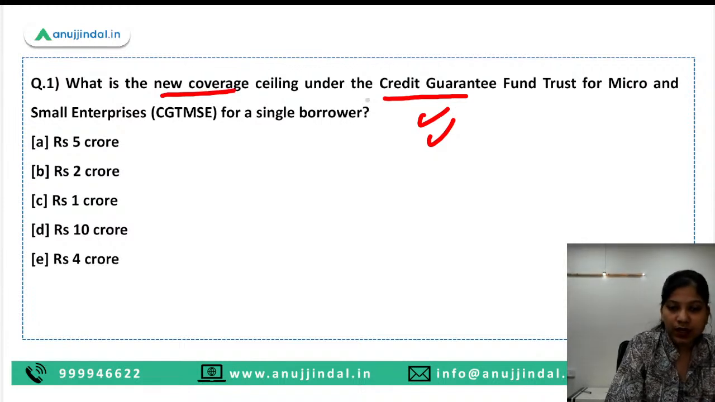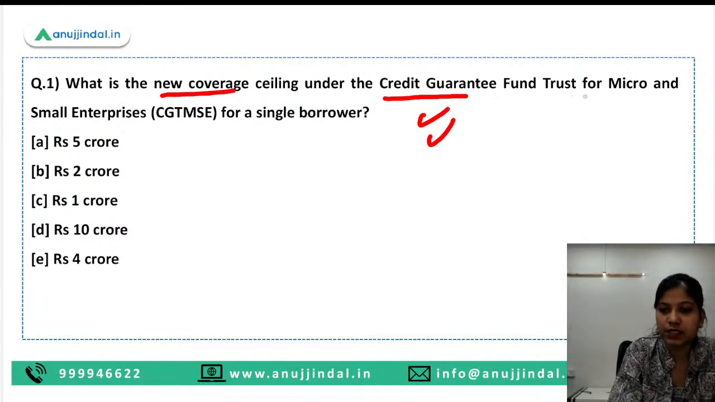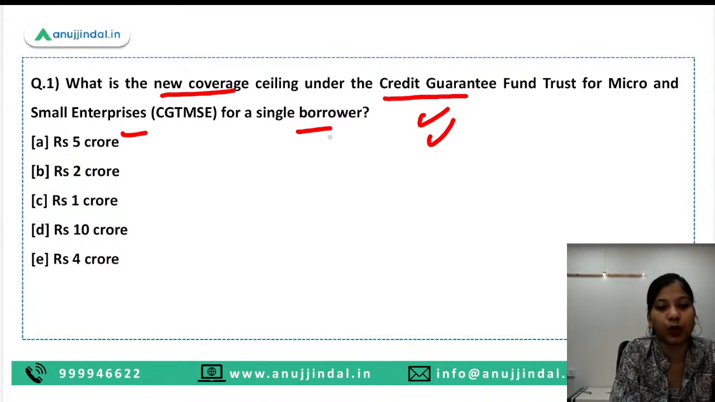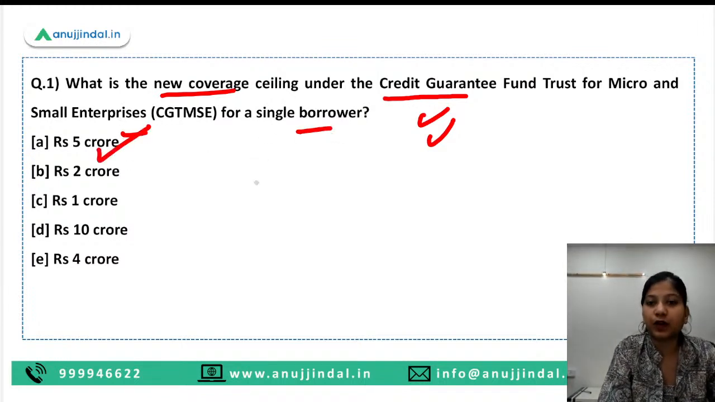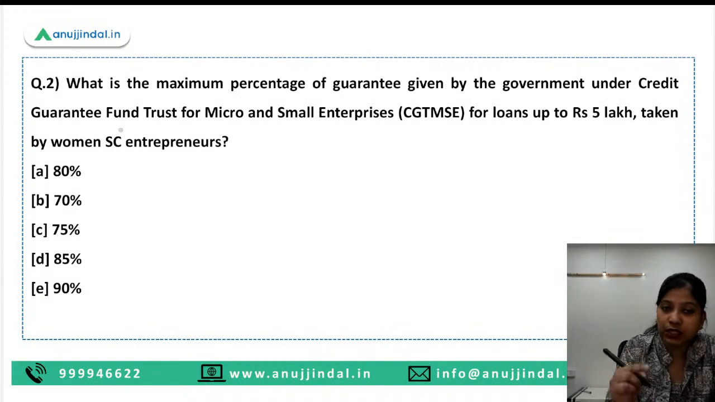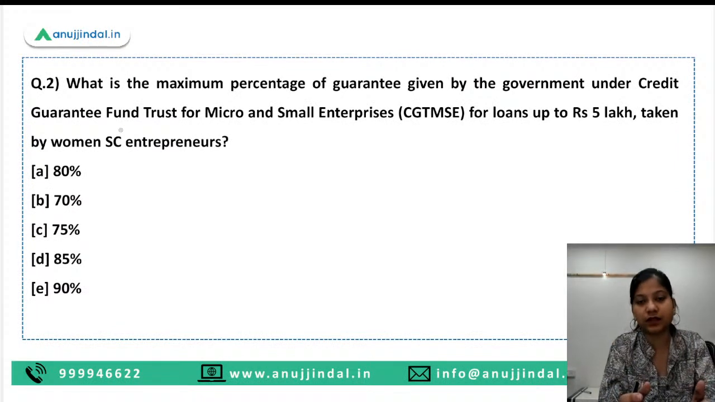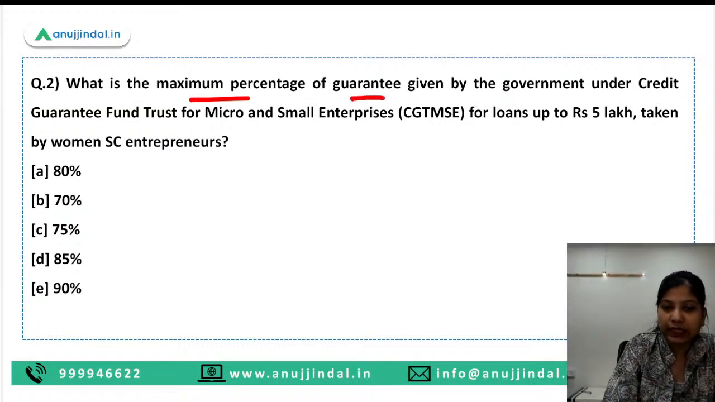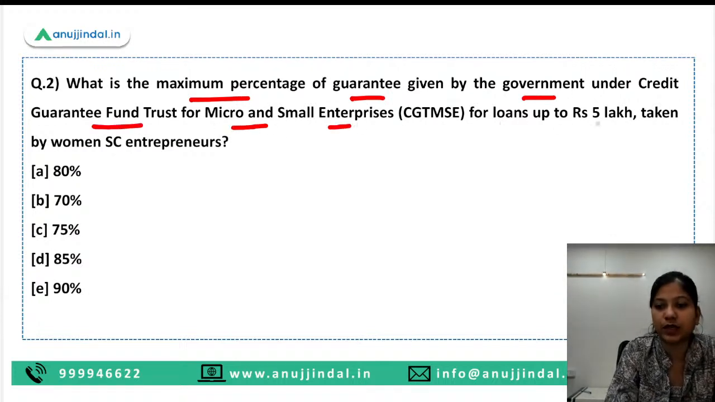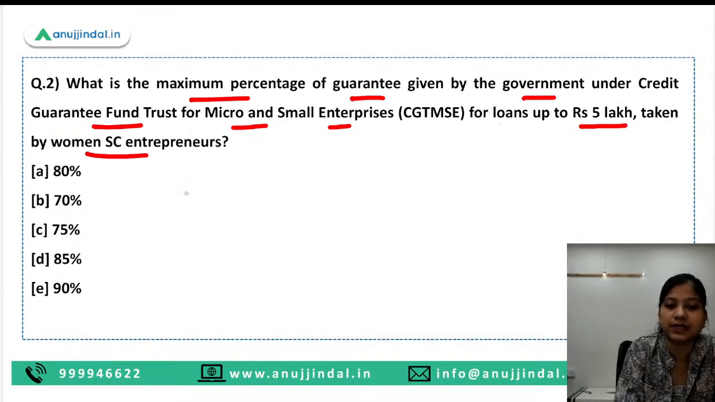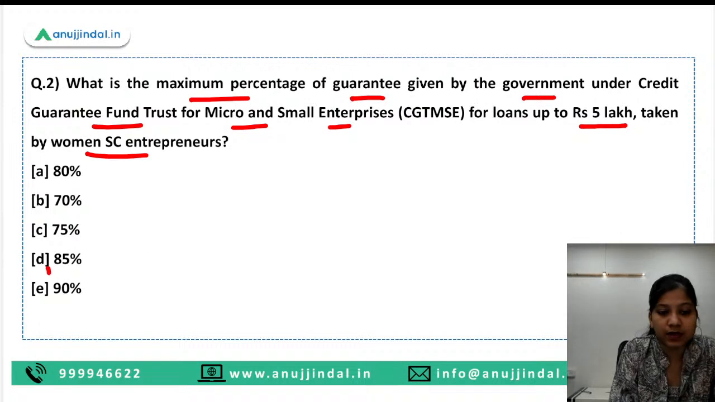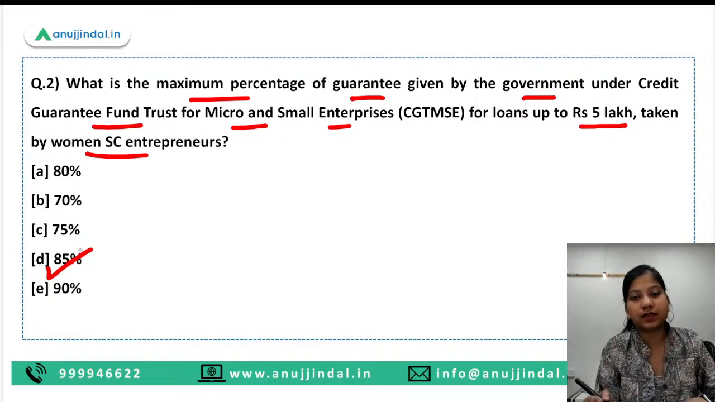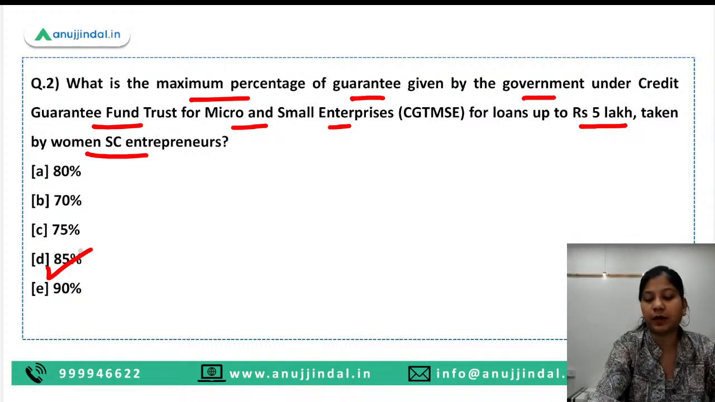Now, what is the new coverage ceiling under the Credit Guarantee Fund Trust for Micro and Small Enterprises for a single borrower? So here guys, the right answer is 5 crore. Earlier it was 2 crore, but now it has been enhanced to 5 crore. The next question is from the same scheme, and after covering this question, I'm going to tell you the scheme in detail. What is the maximum percentage of guarantee given by the government under the Credit Guarantee Fund Trust for Micro and Small Enterprises for loans up to rupees 5 lakh taken by women SC entrepreneurs? So here guys, the right answer is 85%. Okay. Now let's understand the scheme so that you can comprehend this question in a better manner.